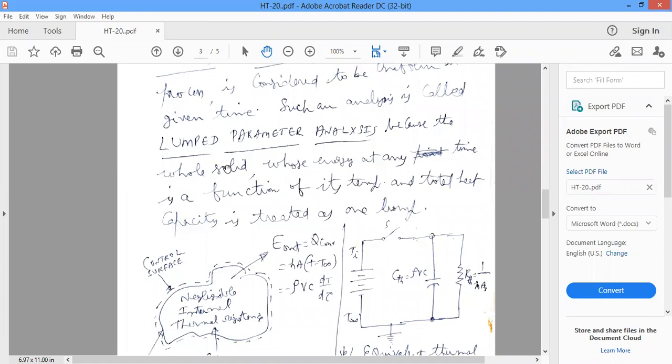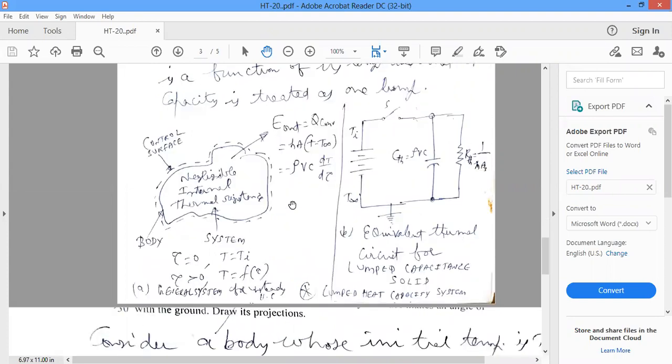That's why it is one lump. And what is the total heat capacity? For one lump, how much heat energy is there at a given point of time? But it is a function of temperature. Heat energy is a function of its temperature. So this analysis is known as lumped parameter analysis. This is very, very important.